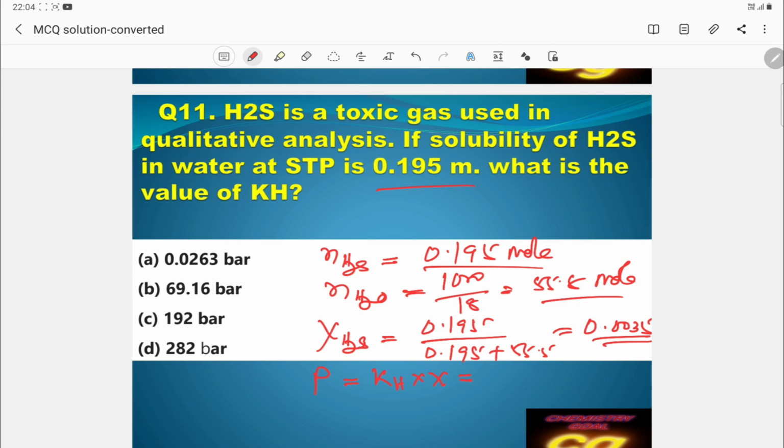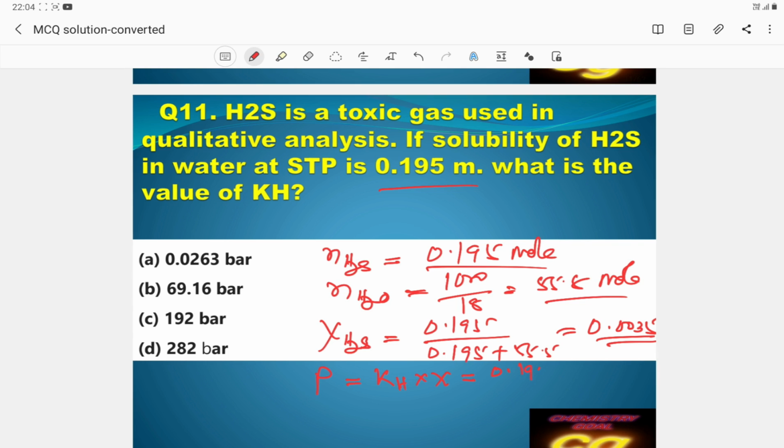So pressure, as per the question, at STP is 0.987. This is the pressure, which is equal to KH into X. KH is asked.